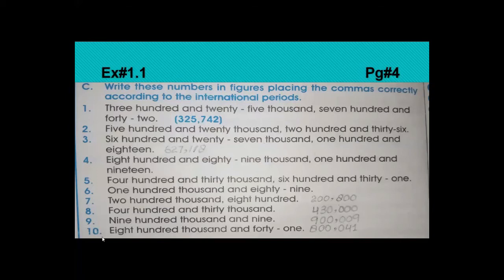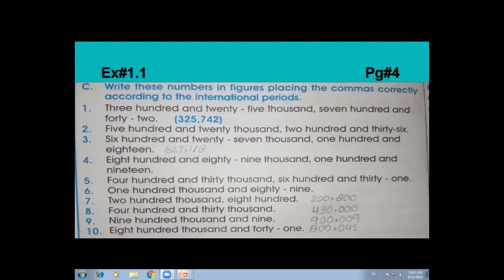Now look at the last question, question number 10. 800,041. What I told you before, if there is no value given for 100,000, 10,000 or hundreds, you will put 0 there. So 800,000, 8 comes at the place of 100,000. There is no value given for 10,000 and 1,000, so we put 0 there. And also there is no value given for 100, so we also put 0 in the place of 100 and 41.